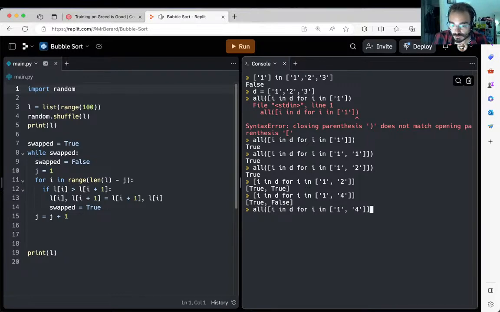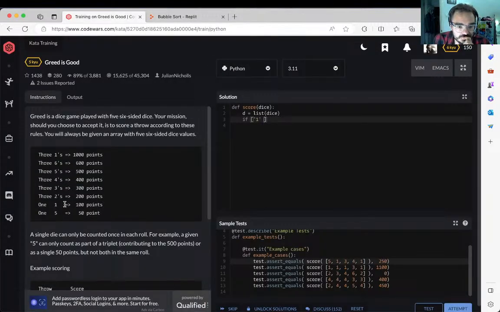And if I do all of this, there's also an any. All needs all of them to be true, so that's not going to be the case. It's going to be false. And any will just want any to be true. In that case, it will be true. But I cannot do that because, well, it depends. I can probably do it for, no, because you're looking for triplets and ones.